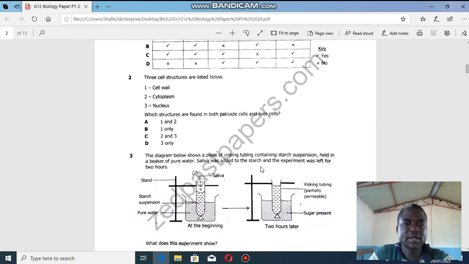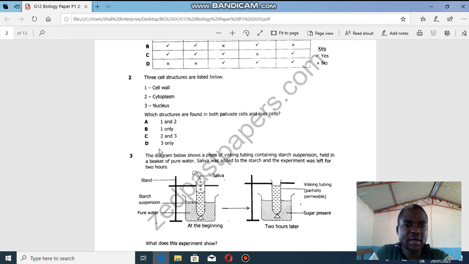Three cell structures are listed below. That is the cell wall, cytoplasm, nucleus. Which structures are found in both palisade cells and liver cells? So palisade cell, this is a plant cell. Liver cells, this is an animal cell. So from these statements, I can here safely say that cell wall, we don't have a cell wall in liver cells because these are animal cells.